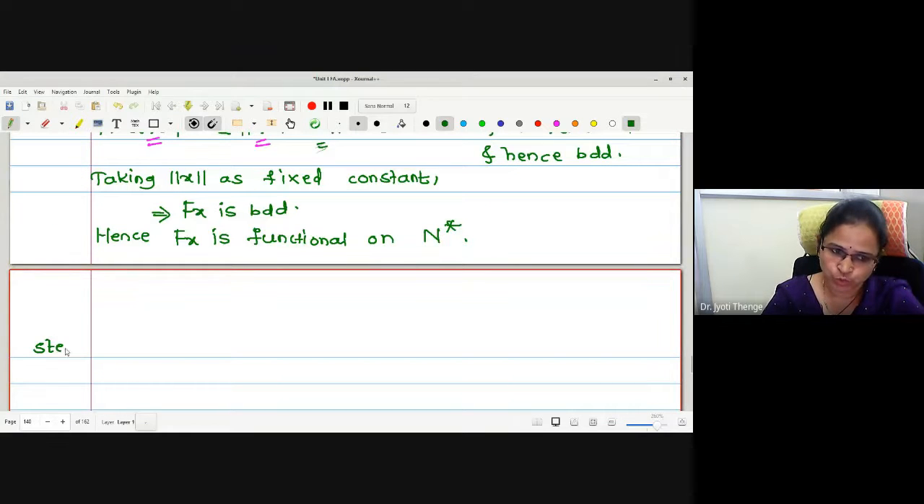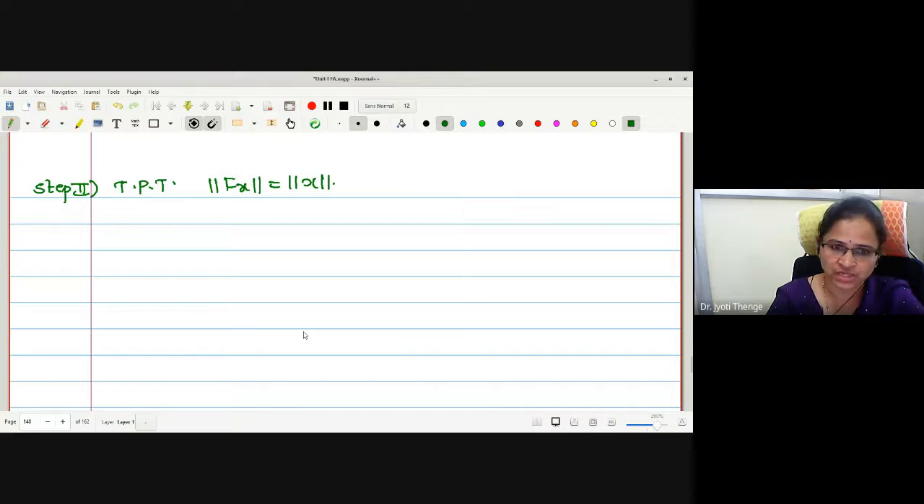In step 2, our claim is to prove norm fx is equal to norm of x. To prove the equality, no doubt we have to prove two inequalities going in opposite directions. Therefore, let me start with the definition of operator norm for the functional fx first. Yes, the supremum definition of operator norm.